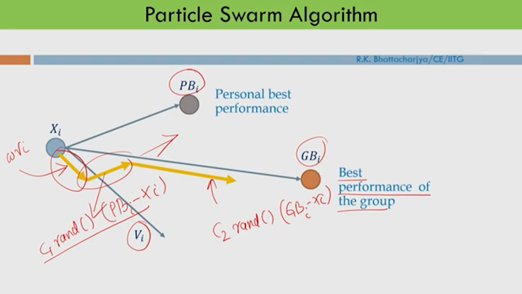Okay. So, this is your GB. So, that is GB minus xi. And that will be his new location, that is x i plus 1. So, what are the steps of this algorithm?